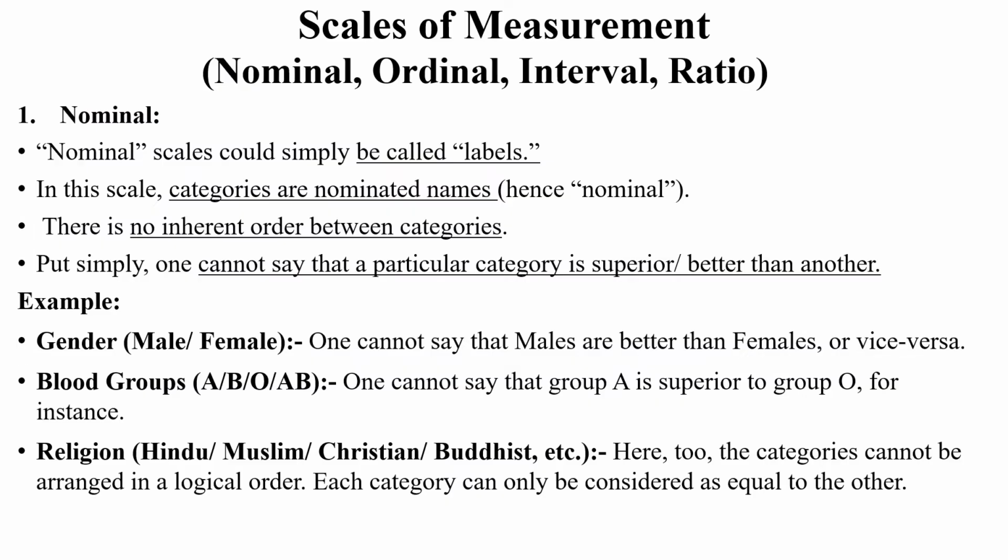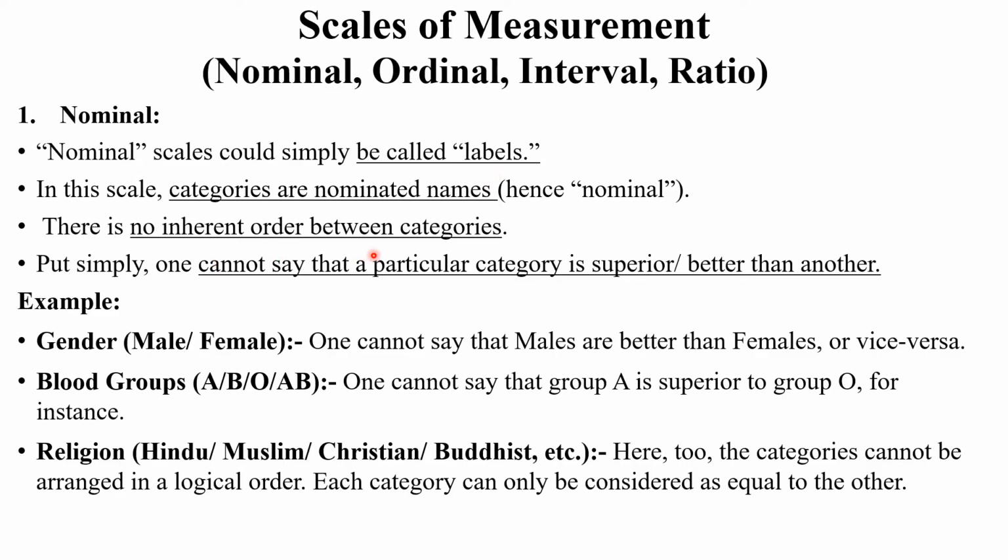Next. Now there are different scales of measurement. This is also related to the data, or we can say information. There are a total of four types of scales of measurement, that is nominal, ordinal, interval and ratio. So first see about the nominal. What is meant by nominal? A nominal scale could simply be called particular labels. A particular identity, a particular thing name or label is mentioned. This is called nominal.